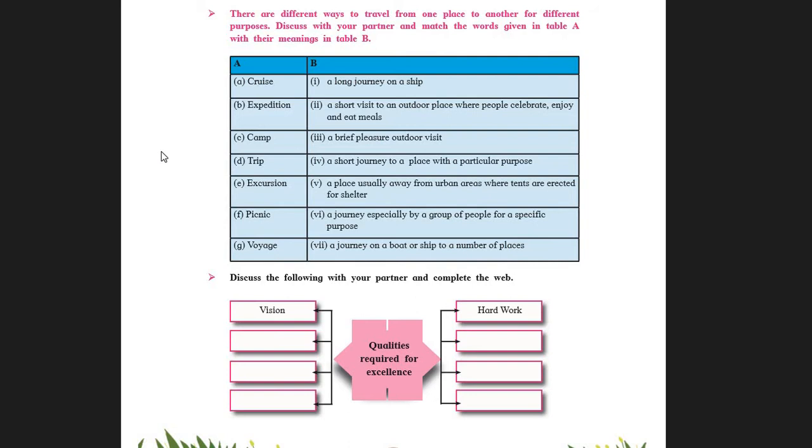So first, students, pay attention to intelligence, determination, then mastery over the subject. I will also require passion, perseverance, that is hard work with efforts. Not only hard work, but with right efforts. So that is perseverance and dedication. Here I give you the qualities required for excellence. Again, I repeat the answer: vision, hard work, intelligence, determination, mastery, passion, perseverance and dedication. Now we move ahead.